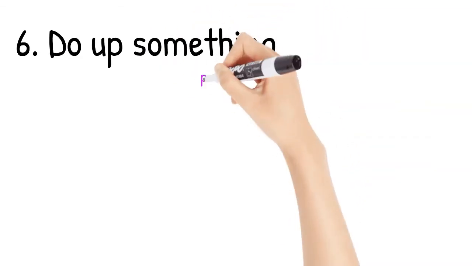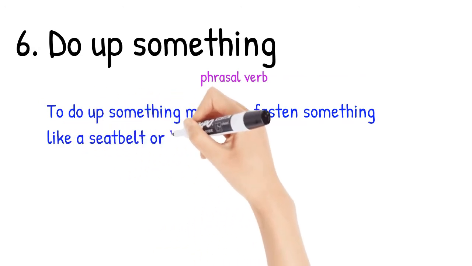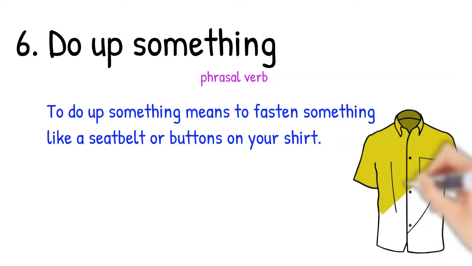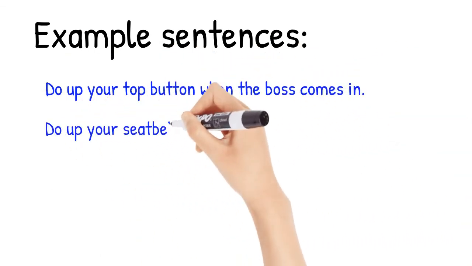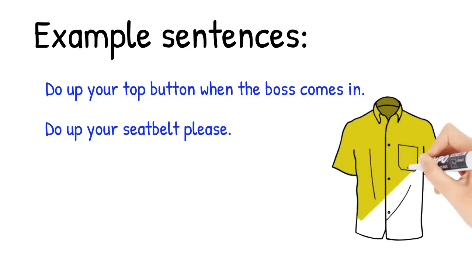And number 6, do up something or do something up. This one you can break apart, whichever way you like. Do up something is a phrasal verb. To do up something means to fasten something like a seatbelt or buttons on your shirt. To do up your seatbelt, do up your shirt, etc. So example sentences: do up your top button when the boss comes in. Button up your shirt. Do up your top button. Do up your seatbelt, please. If you're sitting in the car and you haven't put your seatbelt on, do up your seatbelt.